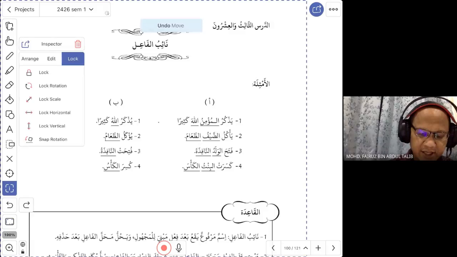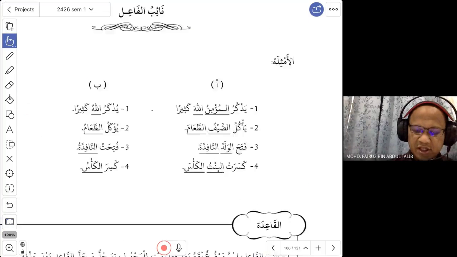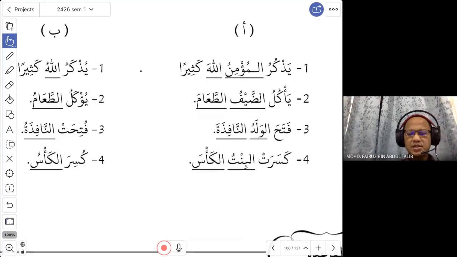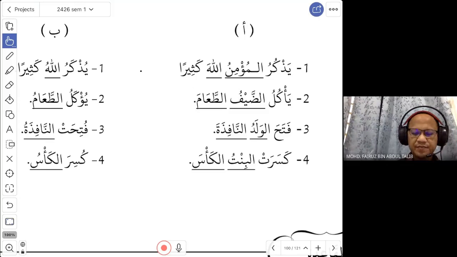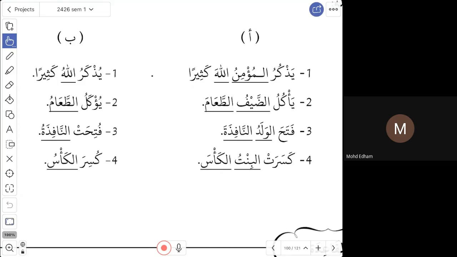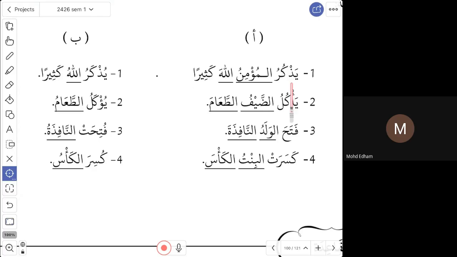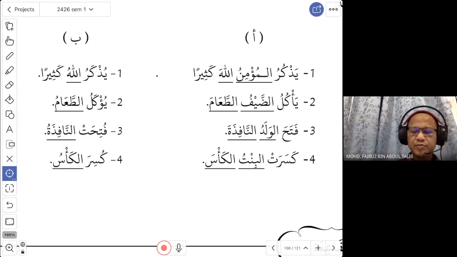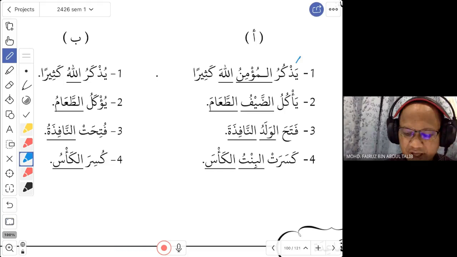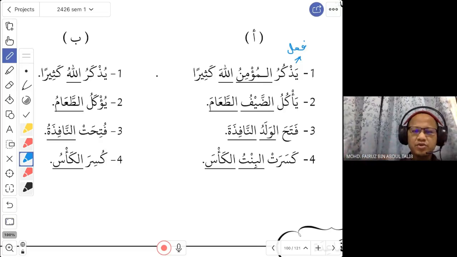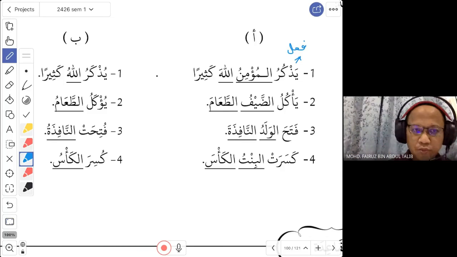So what is the meaning then? If you know this is in the ma'lum form, how do you translate the sentence? Yazkurul mu'minu allaha kathira. The mu'min remembers Allah a lot. Yes, correct. So if you analyze the sentence, here you have the fi'l. It doesn't matter whether it is madi or mudari, but it is a fi'l. And is this ma'lum or majhul? Ma'lum. We have answered that.